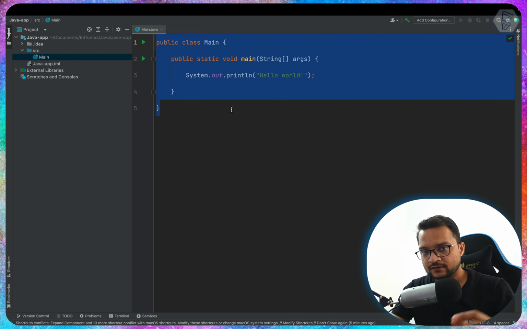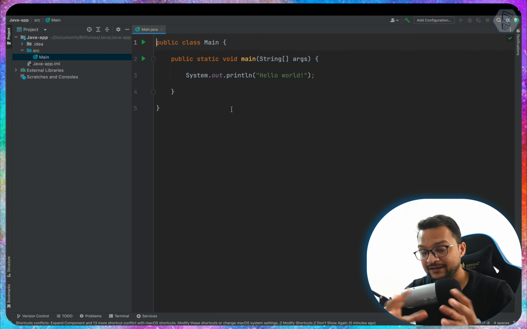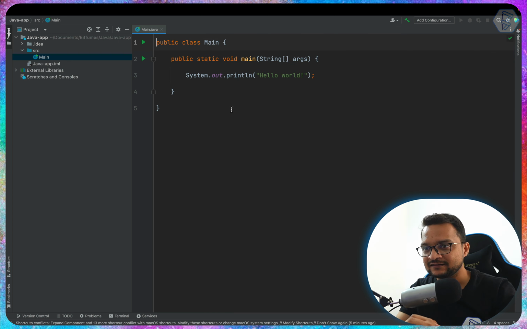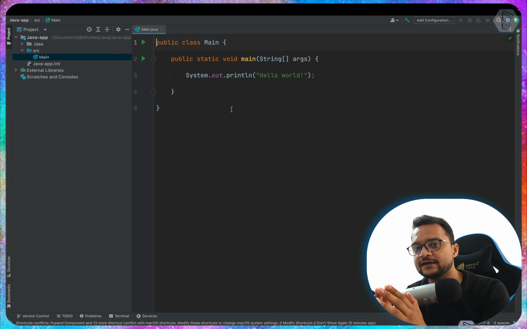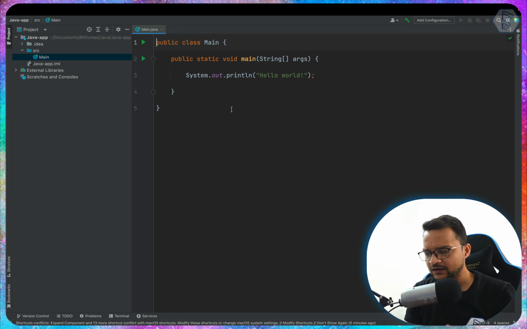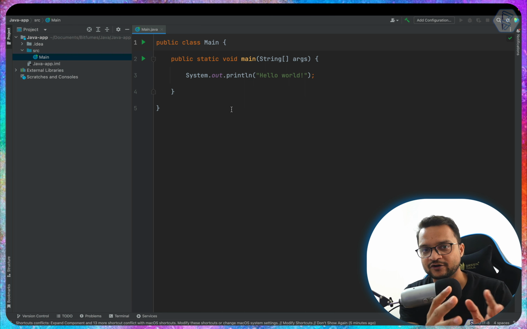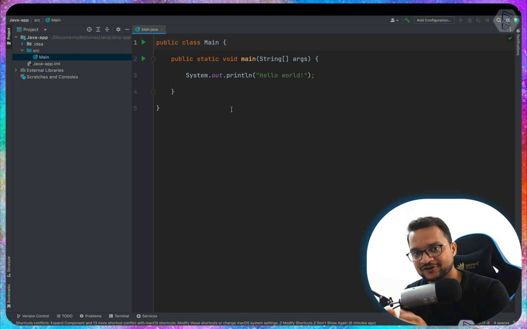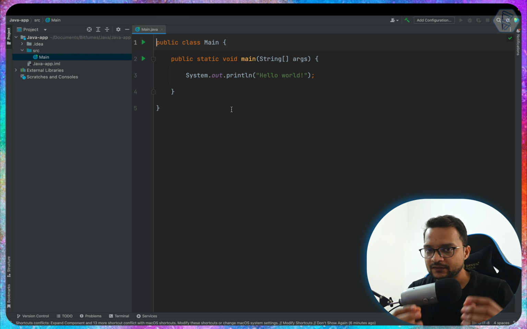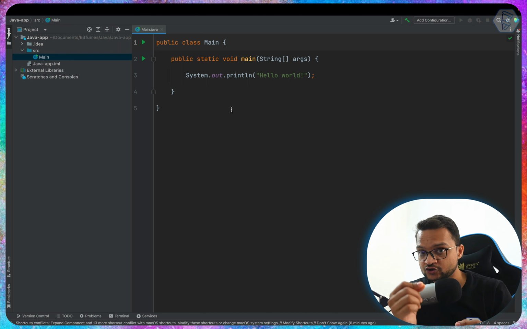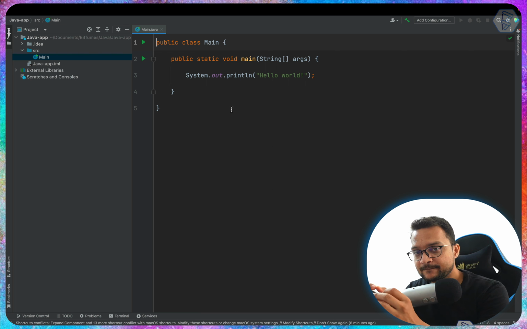Every main file in Java starts with the main class. Now what is a class? Remember your school days. In your school days, we have different classes, first class, second class, third class. Similarly, the main file must have a class called Main.